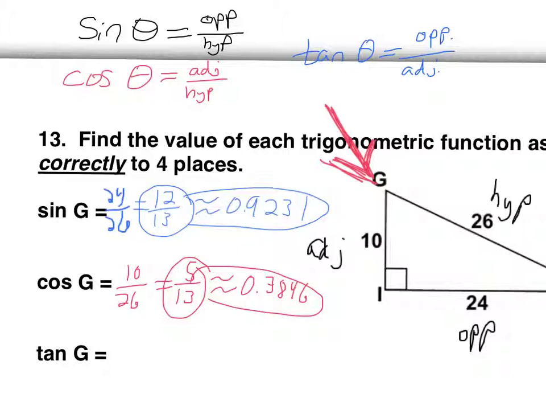And lastly for this part, tangent is opposite over adjacent, so that's 24 over 10. Remember, tangent is the one that does not involve the hypotenuse. And so if you type that into your calculator using the ABC button, it gives you 2 2/5. That's fine. You could answer like that. You could also say the answer is 12/5, which is what you would get if you just divided both top